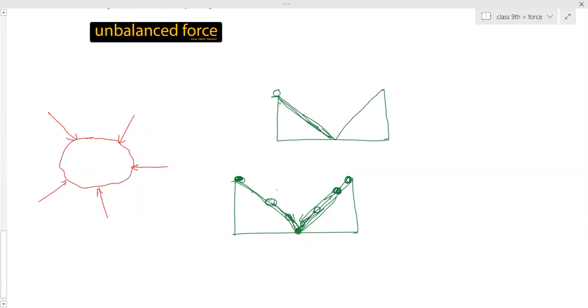Ma'am, because the surface is smooth, it will roll even faster. Yes, it will not stop here. It will come here and reach exactly an equal level. Then it will move down again and reach this level only. So every time, first and second position. From the first position, if it is released, it goes to the second level. From the second level, it comes down again due to gravitational pull and moves to the first one. If this surface is not providing any friction, then the ball is continuously rolling between the second position and the first position. It won't stop.